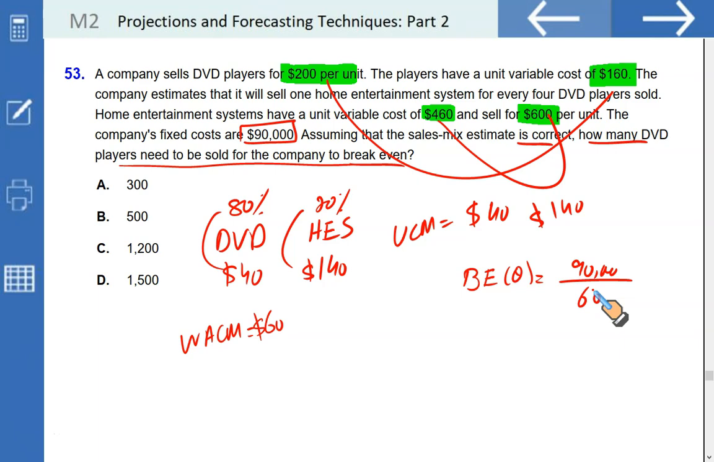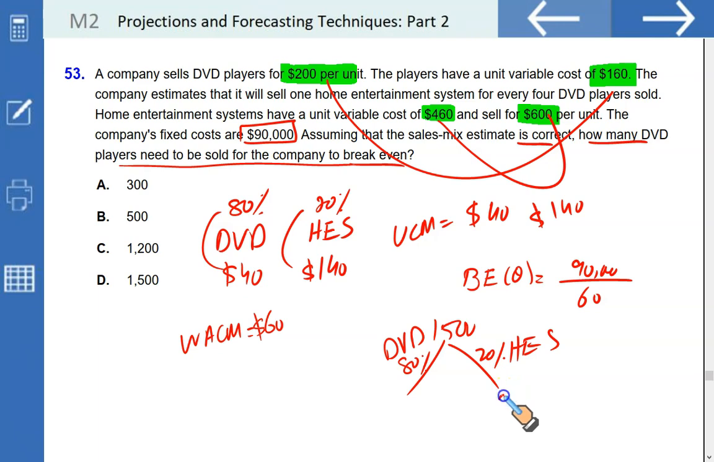90,000 divided by 60 gives you 1,500. So you need to sell a total of 1,500 of both of these items, out of which 80% would represent DVD units and 20% would represent home entertainment systems. So take 1,500's 20%, which gives you 300 home entertainment systems, and the remaining, 1,500 less 300, or just 80% of 1,500, will give you 1,200.